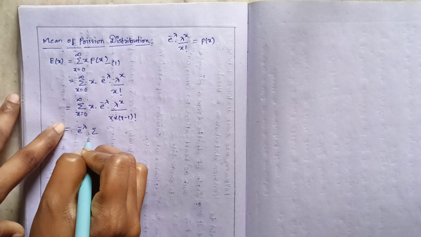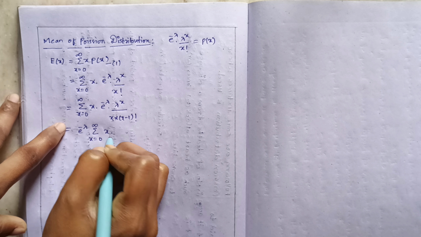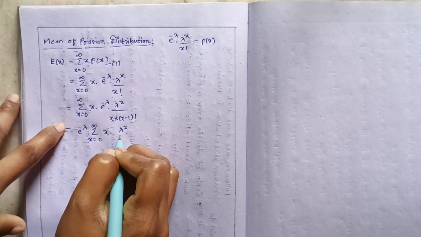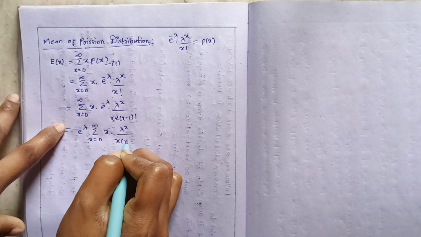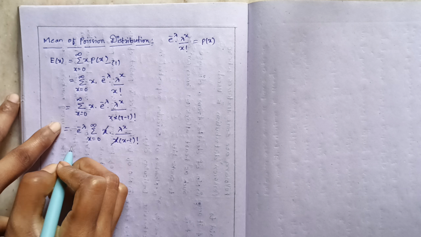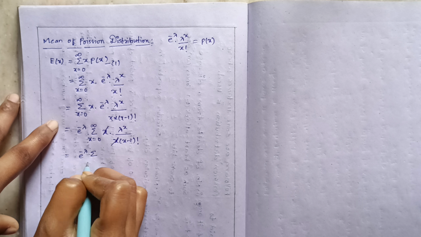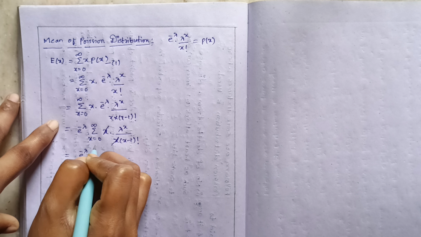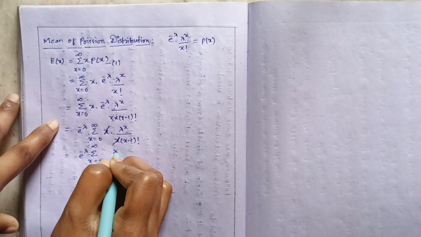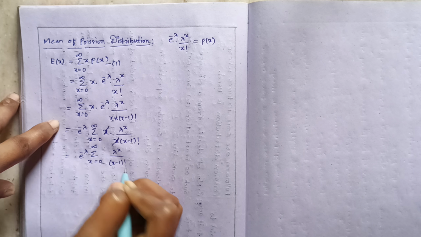Therefore, summation x is equals to 0 to infinity x into lambda to the power of x by x into x minus 1 factorial, and I am cancelling this x and this x. So I am remaining with e to the power of minus lambda into summation x is equals to 0 to infinity lambda to the power of x by x minus 1 factorial.